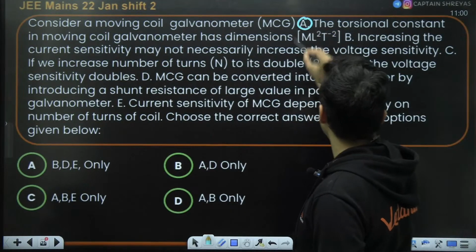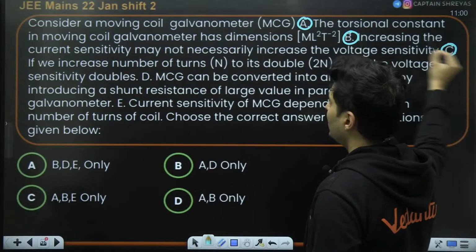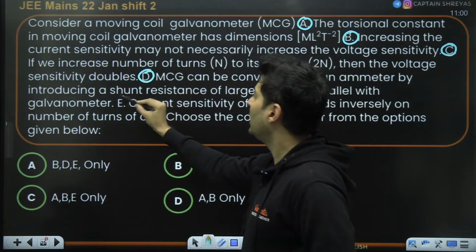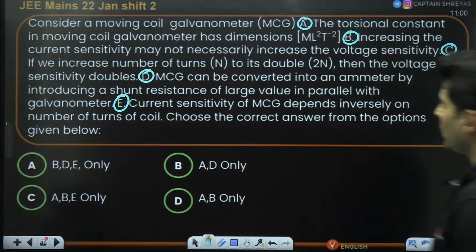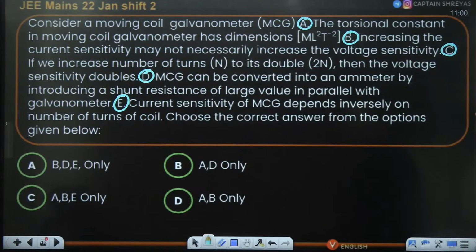I'll just mark the statements: statement A, statement B, statement C, statement D, and statement E. Out of this, only a few of the statements are correct. Torsional constant has the dimension of this.